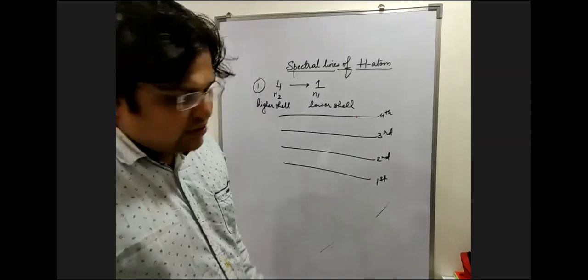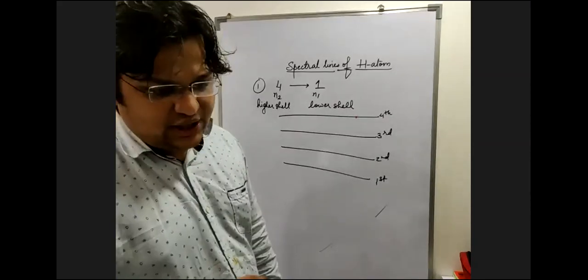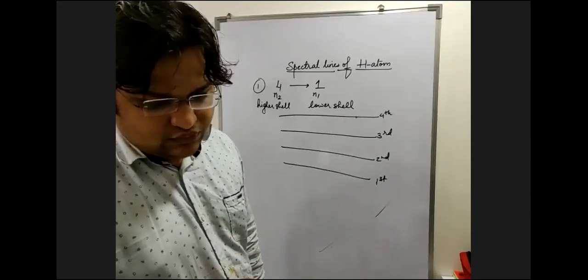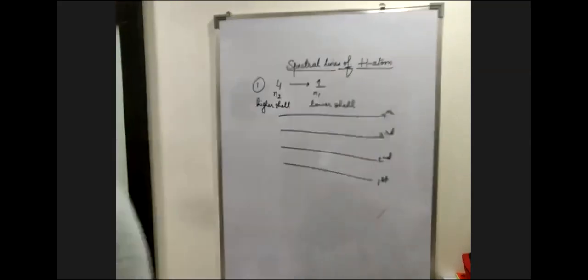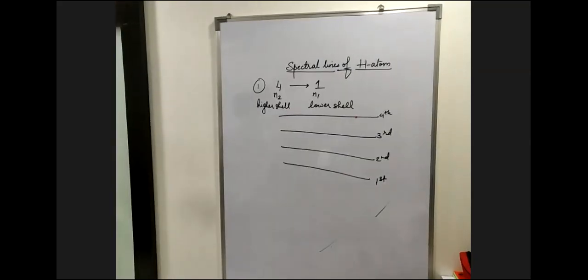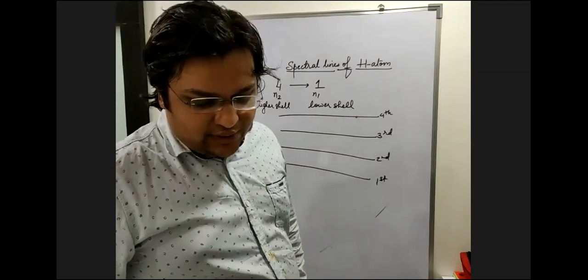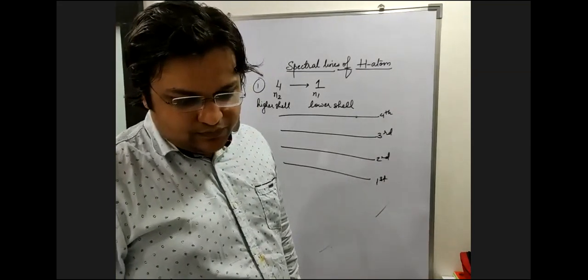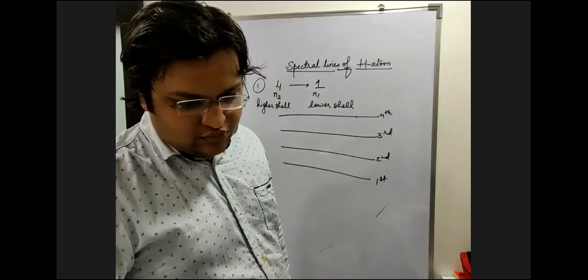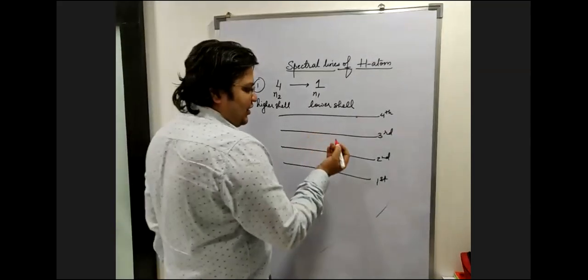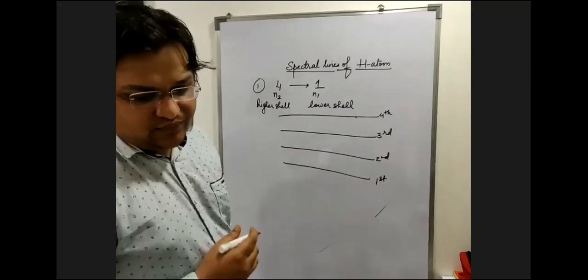Which are the different ways to come to the first shell? Like from the fourth to the first. Yeah. So how can I go from the fourth to the first shell?